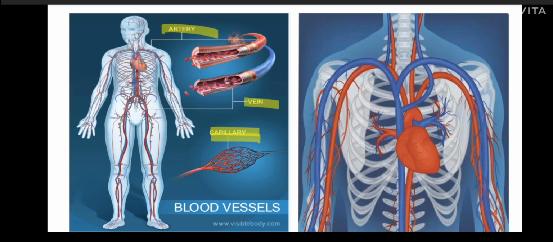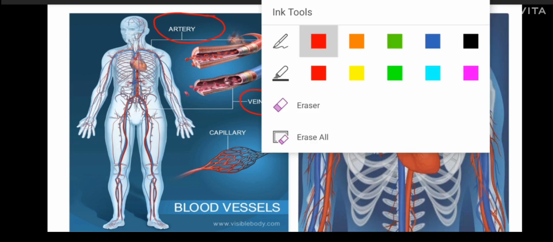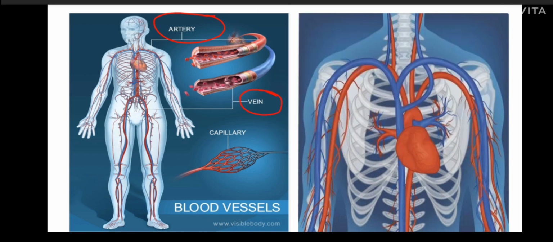See here, arteries will carry, see here, the red colored wire like structures are there na, red colored blood vessels, they are nothing but arteries. Okay, red colored blood vessels are represented as arteries, and blue color blood vessels are also there, they are represented as what? Veins.